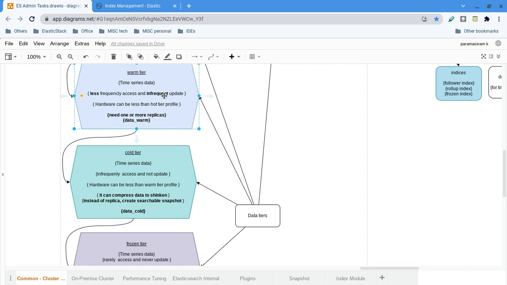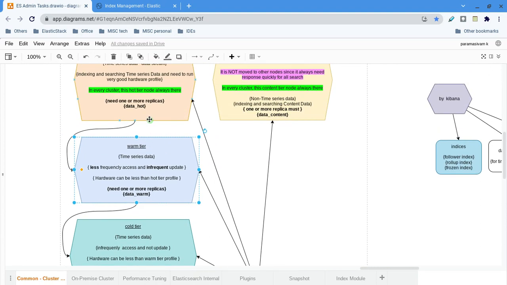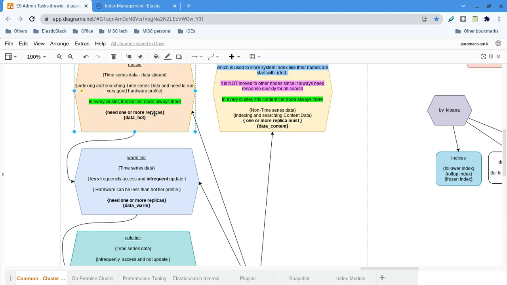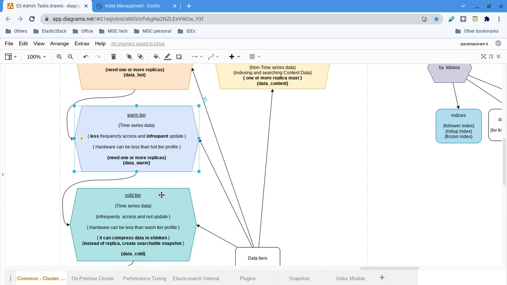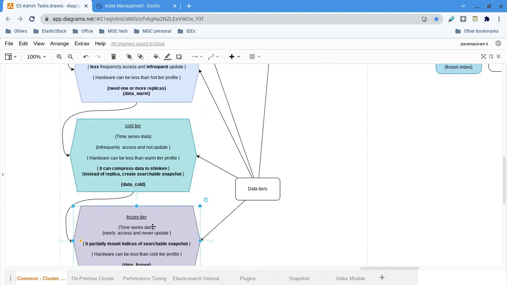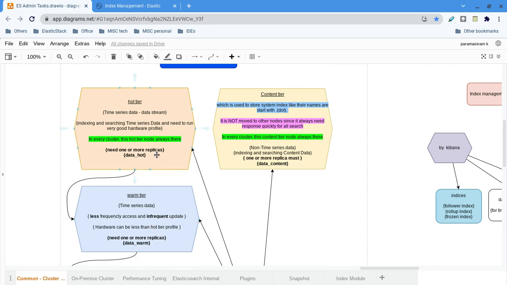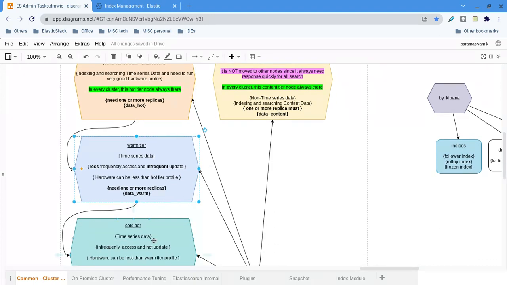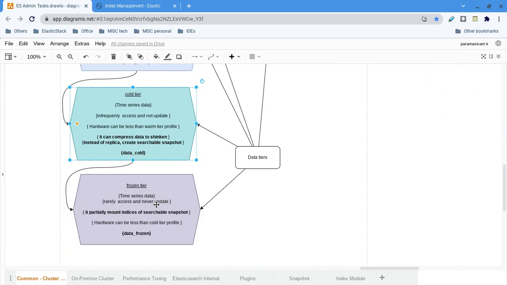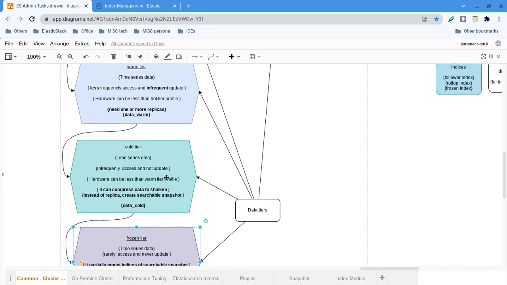But what is the triggering point? We will say how many days it has to be there. In one of my use cases, I have covered 2 days here, 5 days here, 5 days here. I want to have just 1 month retention period. Very simple. So 2 days, 5 days, 7 days. Then 5 days, 12 days. Then the remaining days here, since I made it a searchable snapshot in the cold and frozen tier itself. Very simple, that's what I am saying.